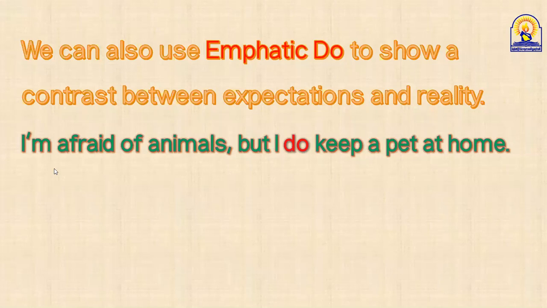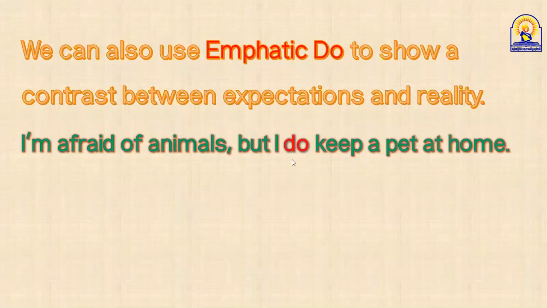We can also. I'm afraid of animals, but I do keep a pet at home. As you can see, guys, this is a fact that I'm afraid of animals, and of course everybody expected that I don't keep any animals at home. But I do keep a pet at home. That's strange. It's against our expectation.